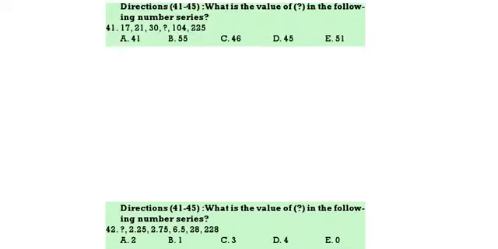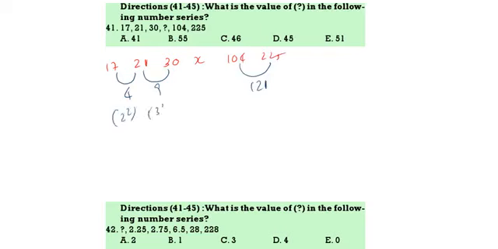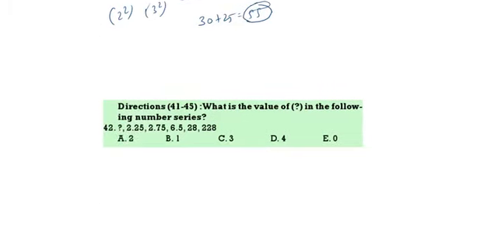41 to 45. So here we have to identify the missing number. 17, 21, 30, question mark, 104, 225. So here 4 gap, 9 gap. So 2 square, 3 square. Here we will be having how much? 121. That means 11 square. So 2, 3, that means prime numbers. 2 square, 3 square, next 5 square. 5 square means 25. 30 plus 25, 55. So 55 is the answer. Next.